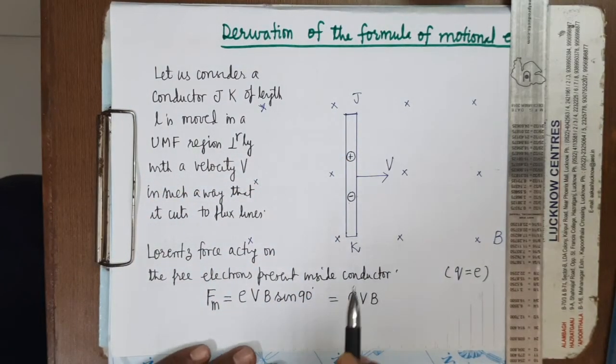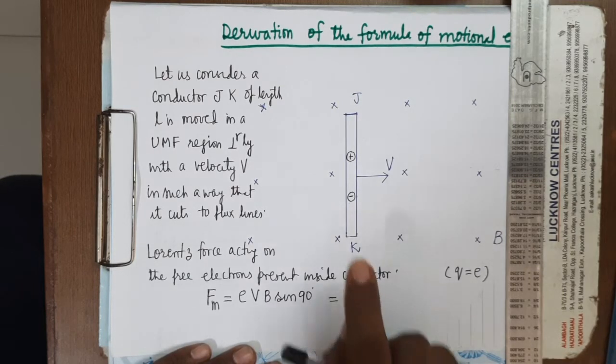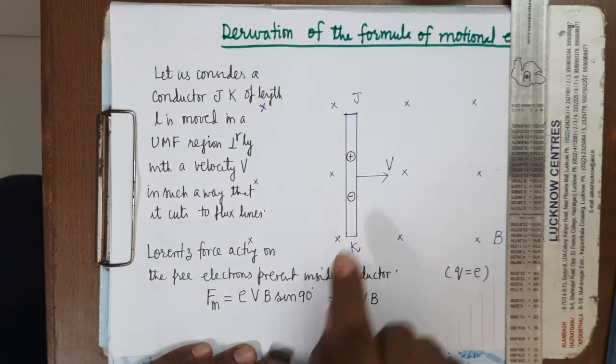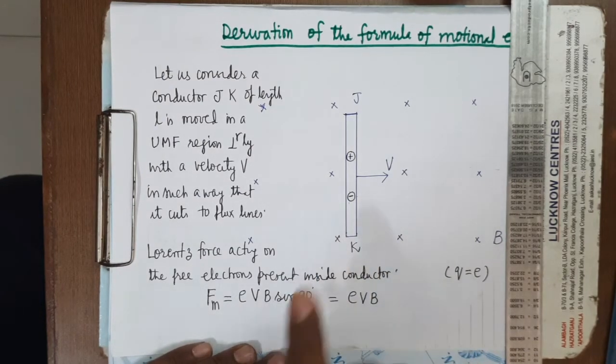Therefore, though the magnetic force QVB is acting on the positive ion, that force will not make any effect on the position of positive ions. But the free electrons, which are randomly moving here and there, will start moving in a definite direction. What will be that direction?